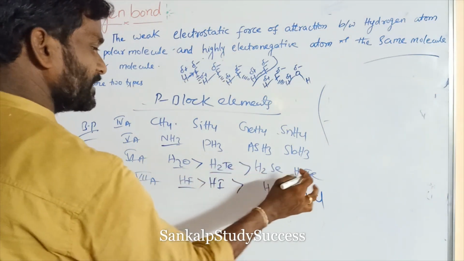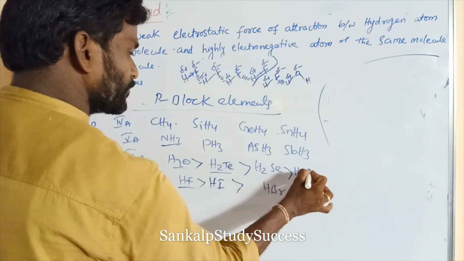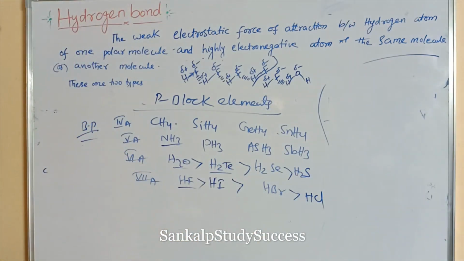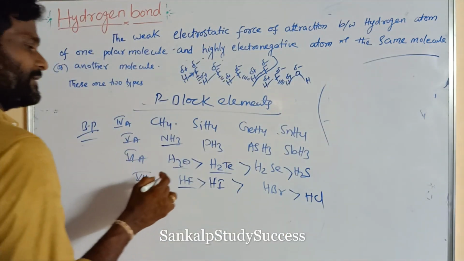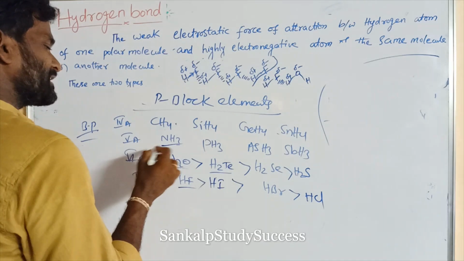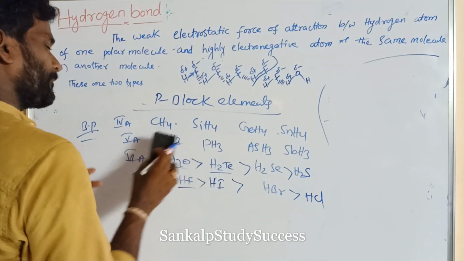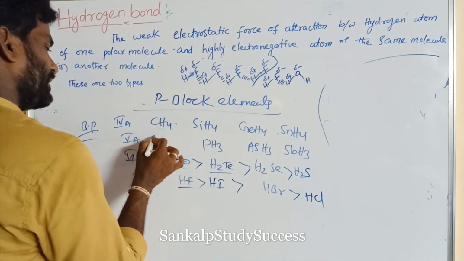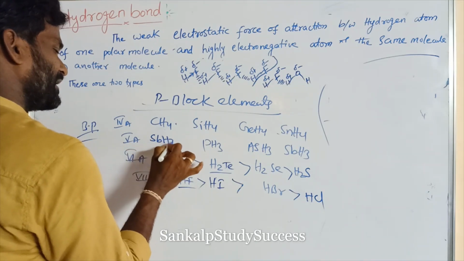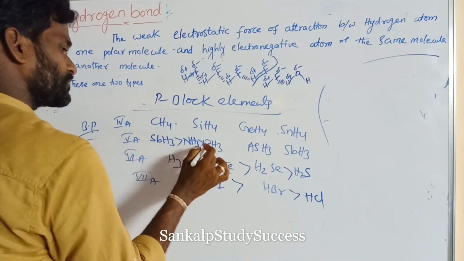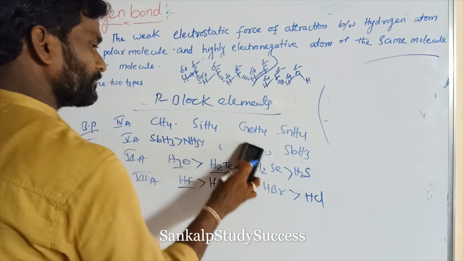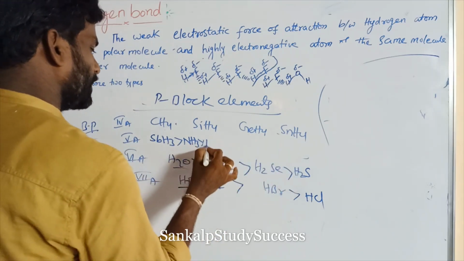And next goes to selenium, last one H2Te. Due to H2Te having high molecular weight, if the molecular weight increases, its boiling point also increases. In NH3, here SbH3 has a higher boiling point. Antimony hydride has the higher boiling point, next NH3. So this is the boiling point order.